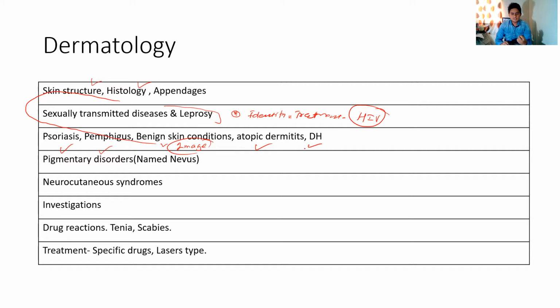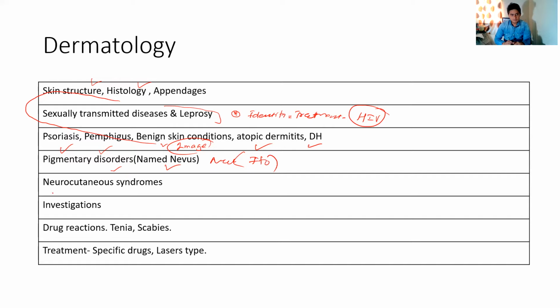These are certain diseases that you should know thoroughly, because a lot of questions are asked from different aspects of these diseases. Then about pigmentary disorders, there is vitiligo, and there are nevi whose names you must know, like nevus of Ota and nevus of Ito. Images are given, and you have to identify which kind of nevus it is.